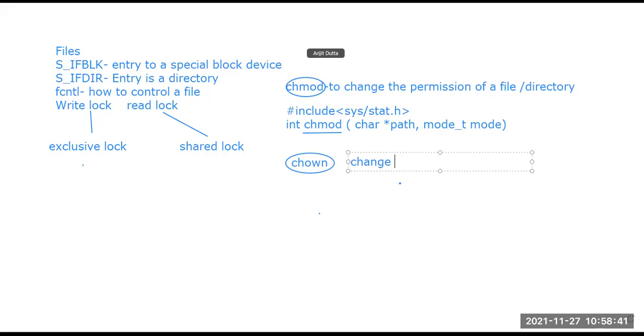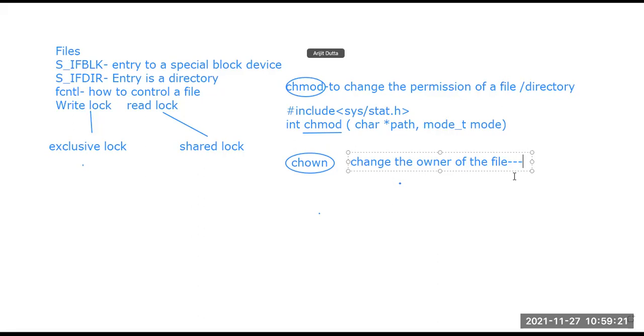The owner may be someone previously, but we are trying to change the owner of the file. In that case, the chown command or system call helps to do this task, to change the owner of the file. Now, not any random user can have the privilege to use this command, because as a normal user I could take any other file from any other user, and that is not the right thing.